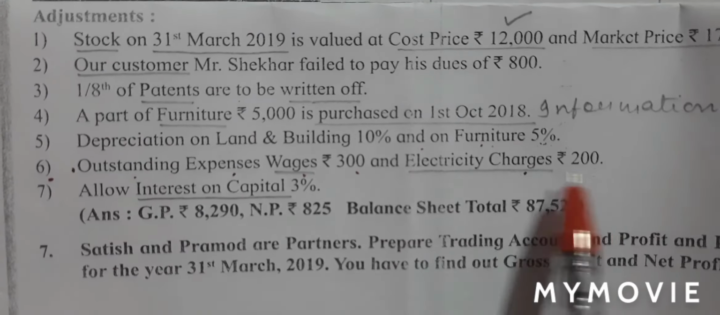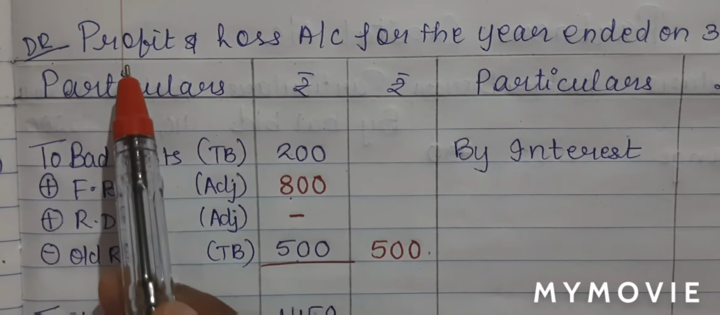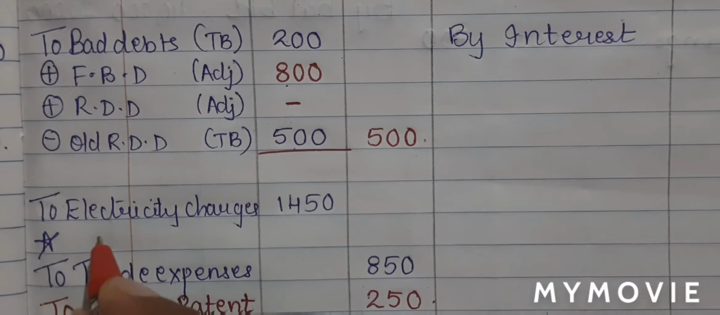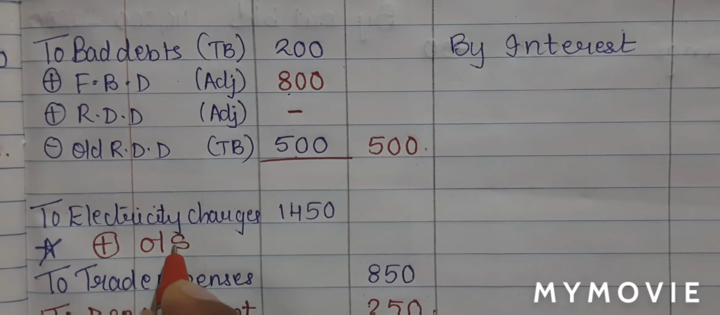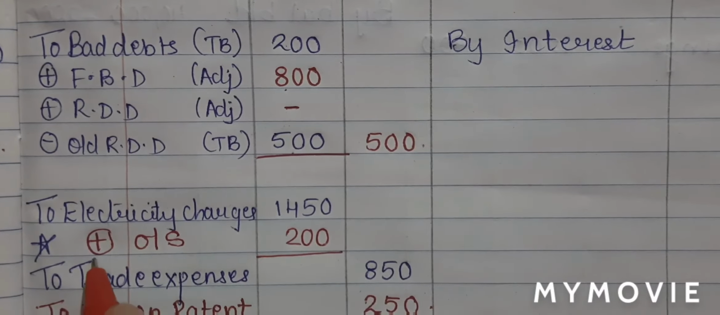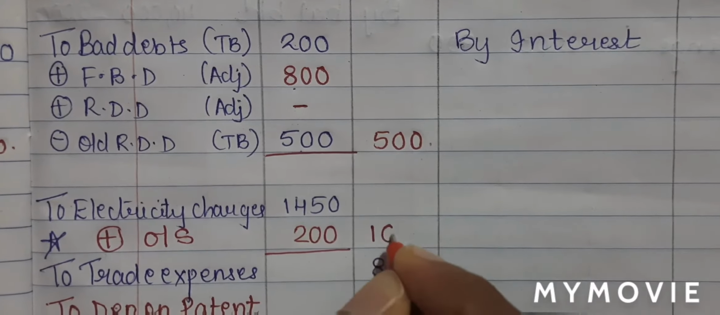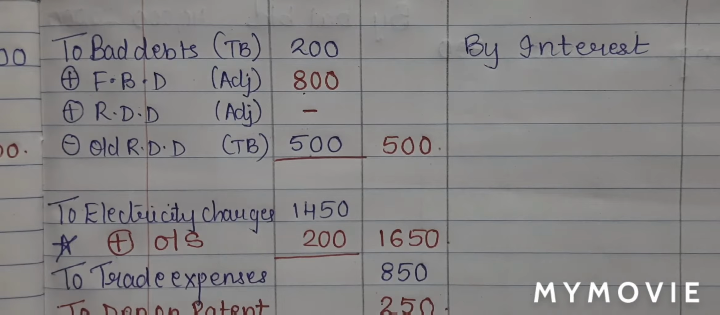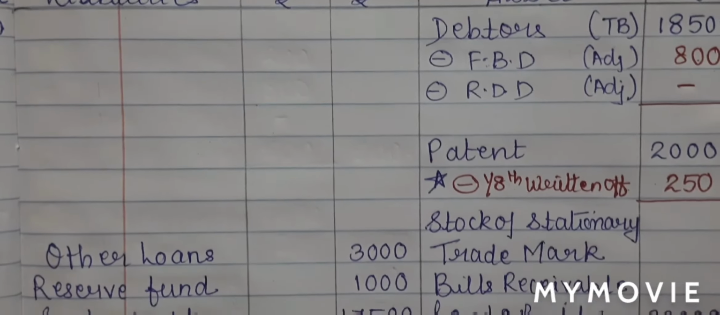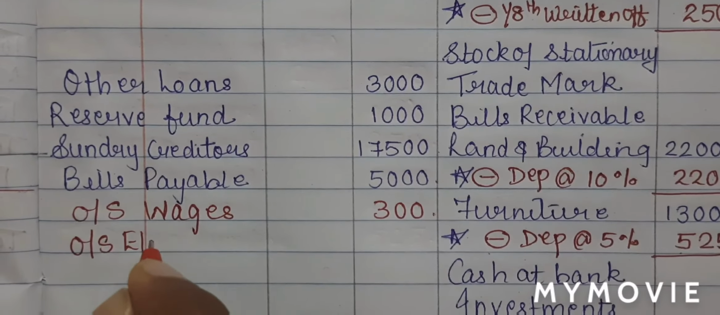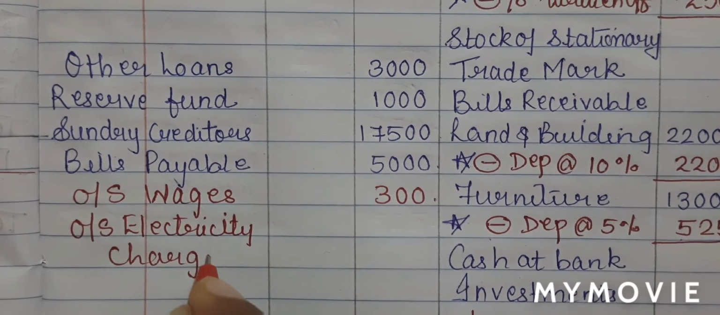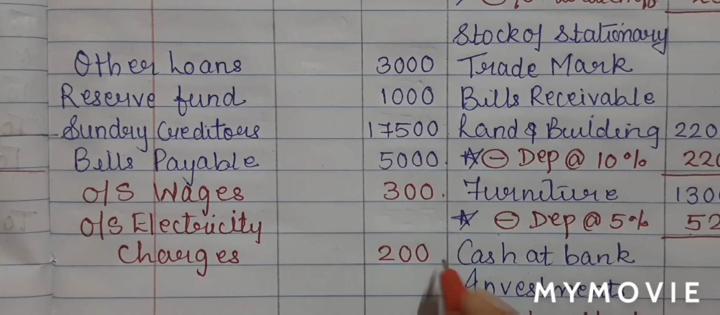Next is electricity charges rupees 200. So my first effect will be in profit and loss account debit side. I have already written electricity charges. I'll write add outstanding 200 rupees. I will now add it: 1,450 plus 200 will give me 1,650. This is my first effect. My second effect will be in balance sheet liability side. I will write outstanding electricity charges, in the outer column 200.